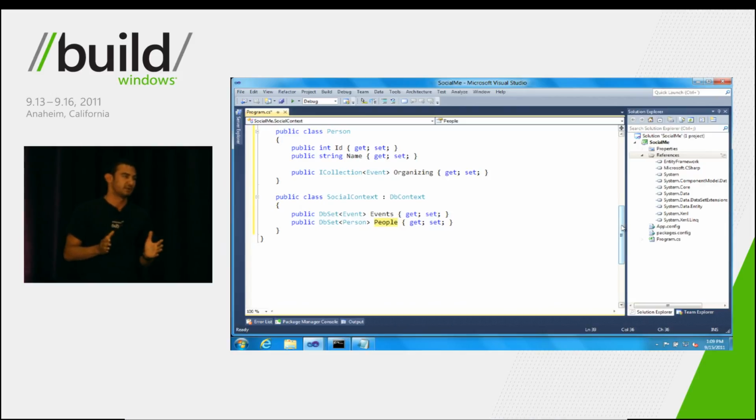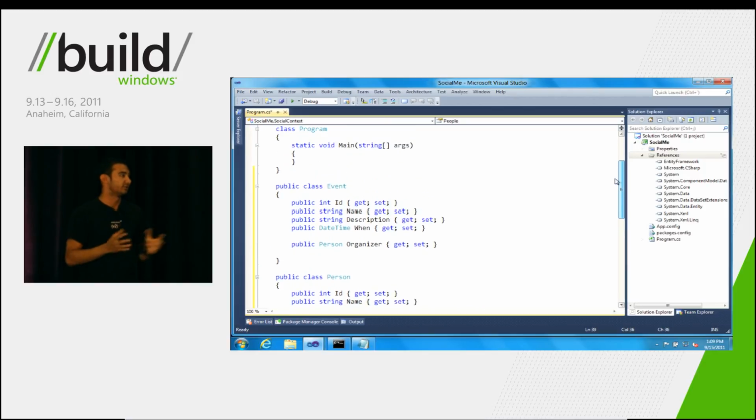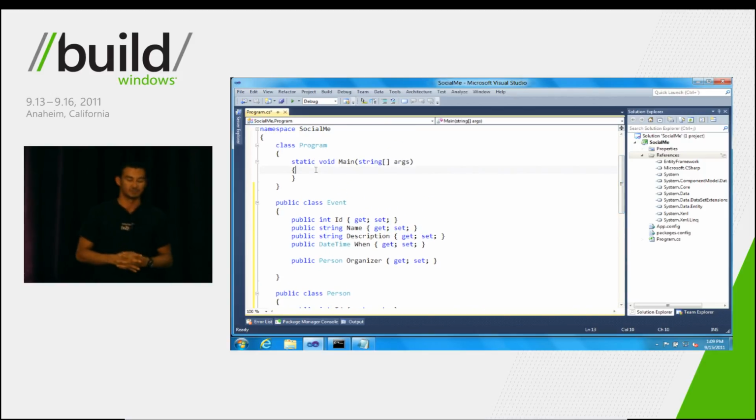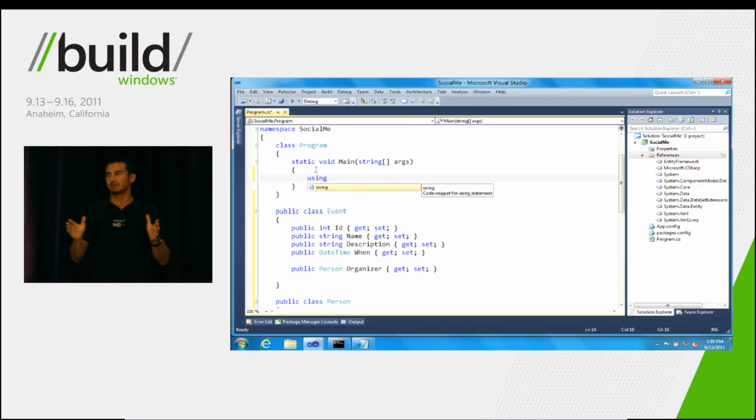So now at this point, we've got our context, we've got our model. Let's start using them to build a data application. So we'll hop over to main, and then we'll break this down into two parts.